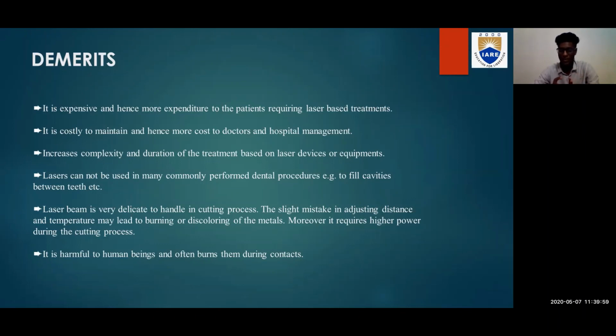It is not commonly preferred in every medium of treatment, it is very delicate to handle, requires high energy and power supply, and is harmful to human beings, often burning them on contact. Slight mistakes in adjusting can lead to burning or discoloring of the metals during the cutting process. And there may be a slight data leakage while using this laser beam. Thank you.